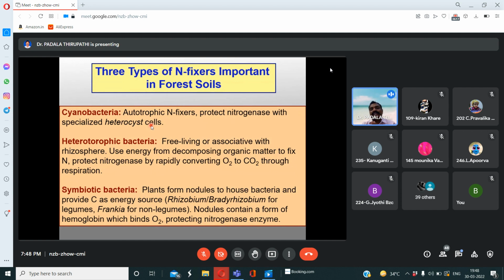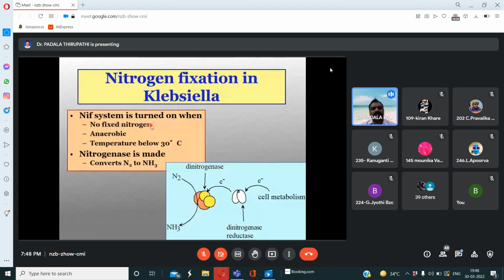This mechanism leads to a very active way of converting atmospheric nitrogen to a usable form, ammonia or nitrates. See here, the classification.